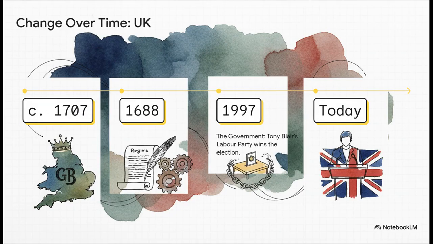And this timeline just drives the point home. The state formed way back in the 1700s. The regime? It had a huge shift back in 1688 with the Glorious Revolution. That wasn't just a new king. It fundamentally changed the rules of power, giving Parliament more control. That's a regime change. But the governments? That changes constantly. Tony Blair winning in 1997, that was a change in government. The Prime Minister today leads a different government. This is why knowing the difference is so incredibly powerful.